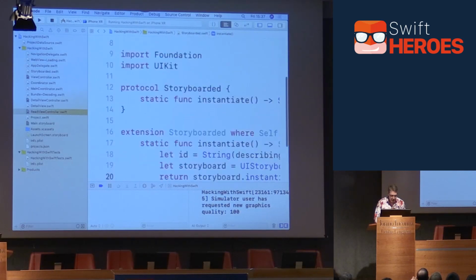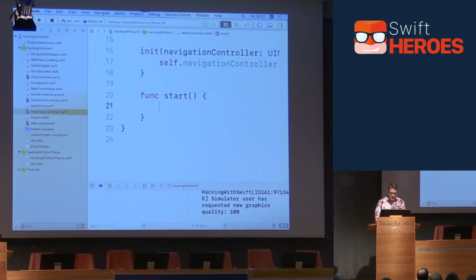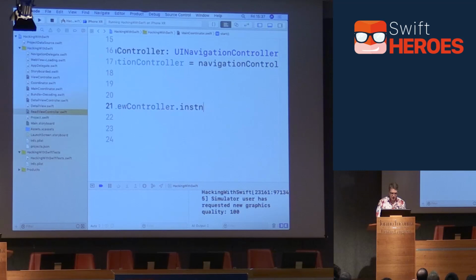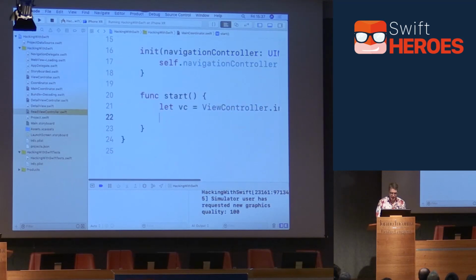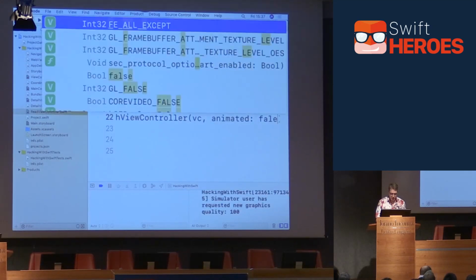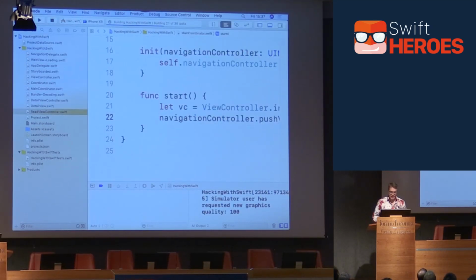So in MainCoordinator, back here, we can say let vc equal ViewController.instantiate. Make yourself, please. You know how to do it. And then navigationController.pushViewController(vc, animated: false). So that will jumpstart our app correctly. Now, as long as I haven't screwed up in the last few minutes, which apparently I have, this should all actually work.